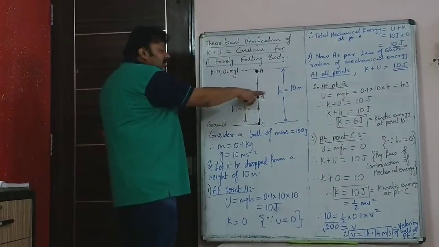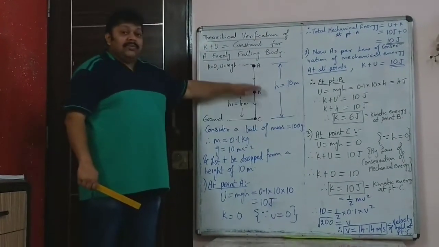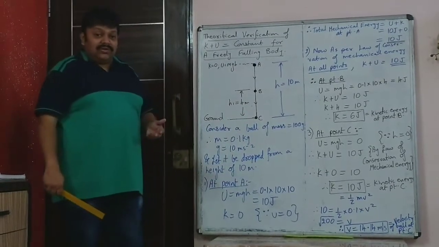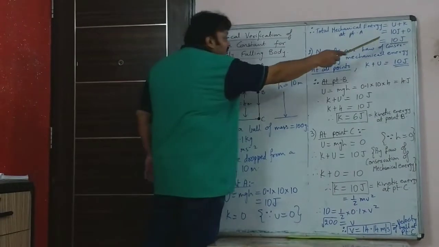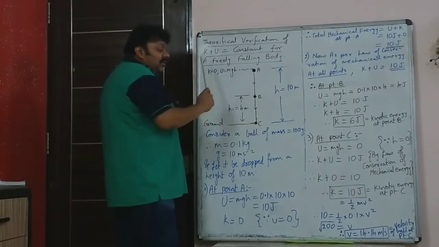If you are asked what is the kinetic energy at the middle point and potential energy at the middle point, then in that case you would have said that the total energy in this case is 10 joule. So middle point means height will be 5 meter.